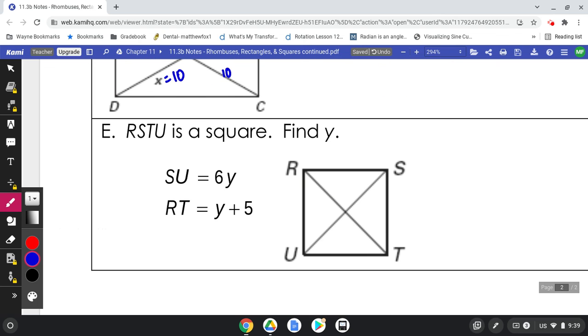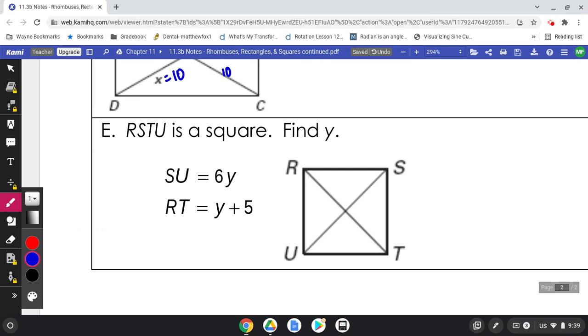And our final one today, it says SU is 6y, RT is y plus 5. It's a square. Now, some of you might be thinking, I don't remember anything about a square. That's because our rule is about a rectangle. On a rectangle, the diagonals are congruent. But remember, we said today that a square is a type of rectangle. Not all rectangles are squares, but a square is a rectangle. So we know those are equal to each other.